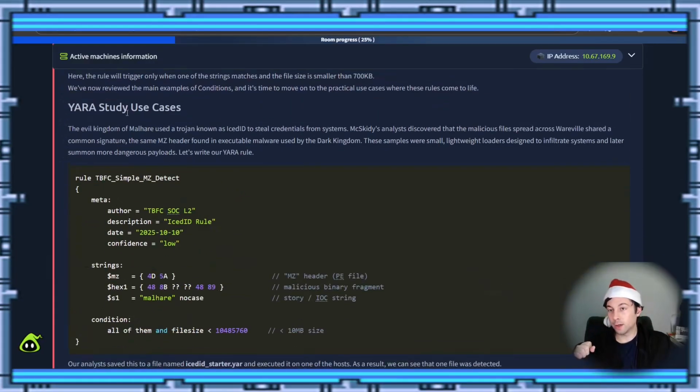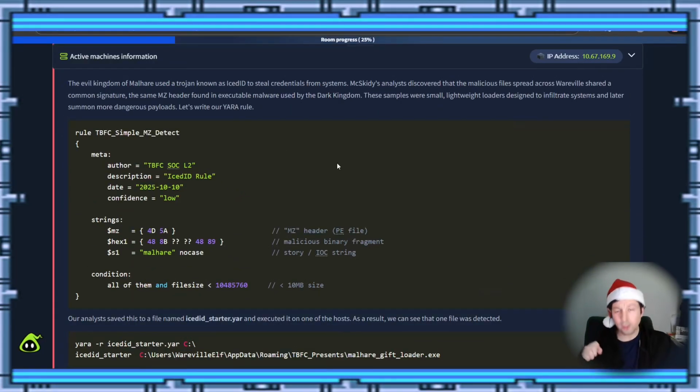Alright, so a YARA use case. The evil kingdom of Malhare uses a Trojan known as IcedID to steal credentials from systems. McSkidy analyzed it and discovered that the malicious files shared a common signature: the same MZ header found in executable malware used by the Dark Kingdom. These samples were small, lightweight loaders designed to infiltrate the system and later summon more dangerous payloads.